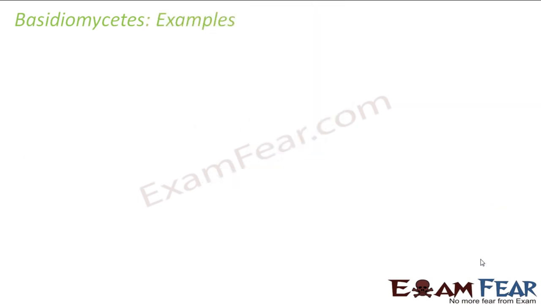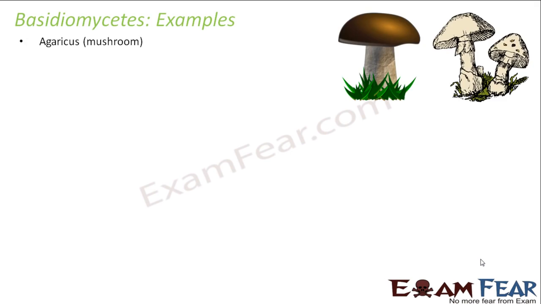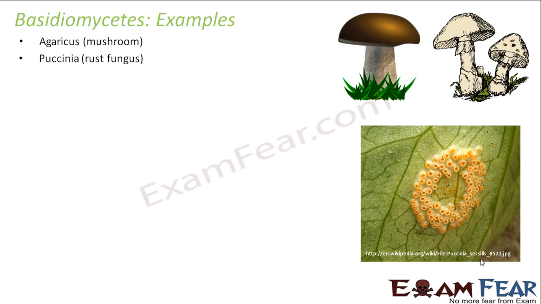Okay, let us look at some examples of Basidiomycetes. The first one, obviously, is mushroom, scientifically known as Agaricus. Puccinia, the rust fungus, is generally seen on the leaves of plants. In this picture you can see it very clearly. You would have often seen in your house or neighborhood that the green leaves of plants get yellow patches over them. If you observe them closely and see structures like this, you can say that they are rust fungus.